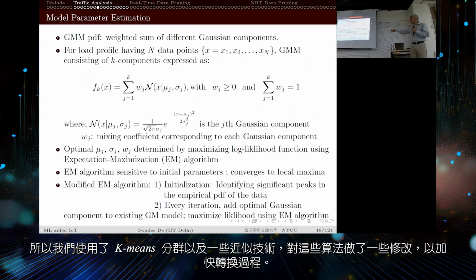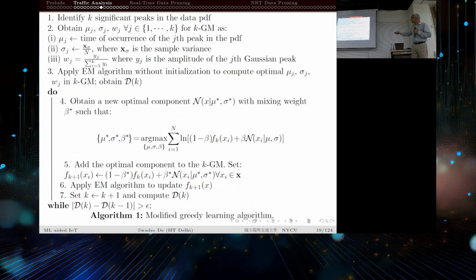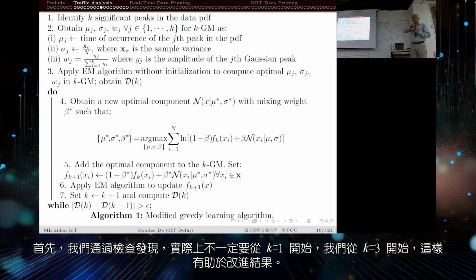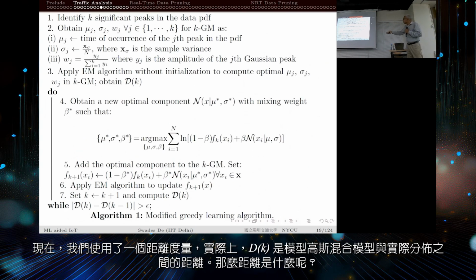We made some modification to make this algorithm faster. Basically, from inspection, we figured out that we don't necessarily need to start with k equal to 1. We started with k equal to 3, and that helps somewhat. So now I was talking about this distance measure.